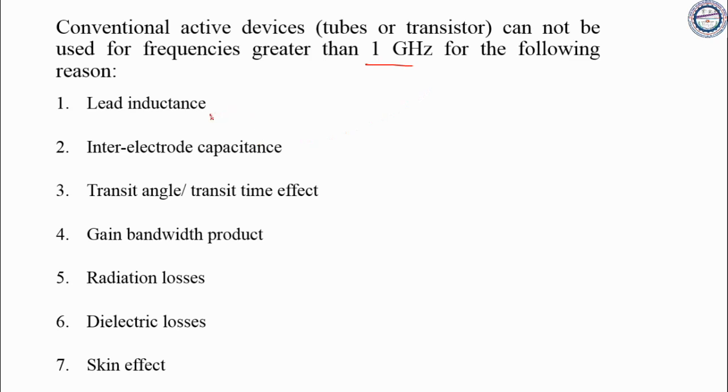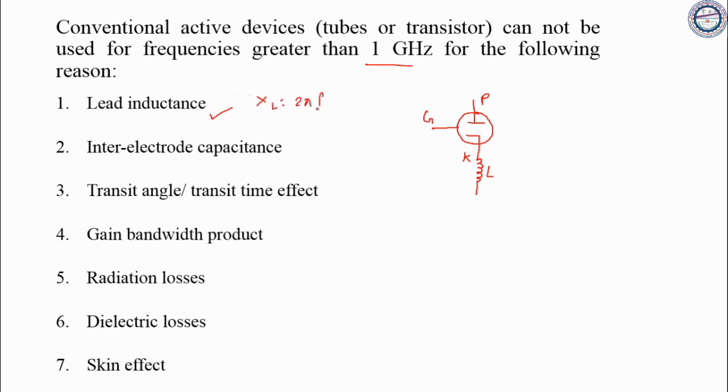The limitations are: first, lead inductance; second, inter-electrode capacitance; then transit angle effect, gain bandwidth product, radiation losses, dielectric losses, and skin effect. To understand this, take an example of a triode, which has three terminals: plate, grid and cathode. Lead inductance is the inductance which is present at the electrode. Let us assume here a cathode which has some inductance with value L.